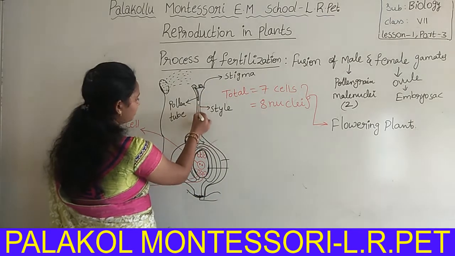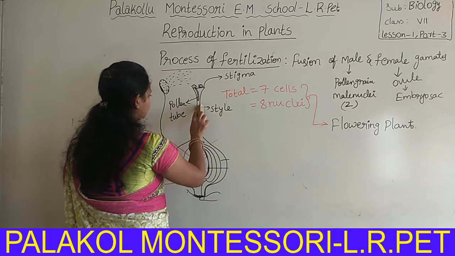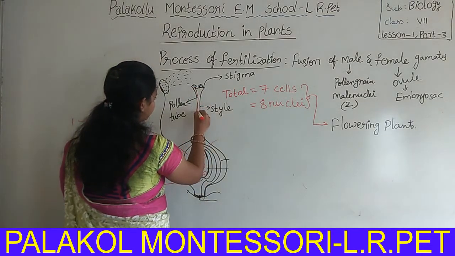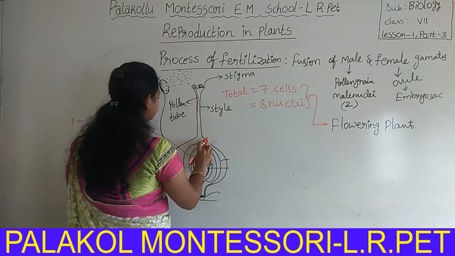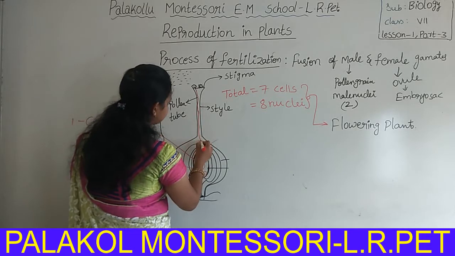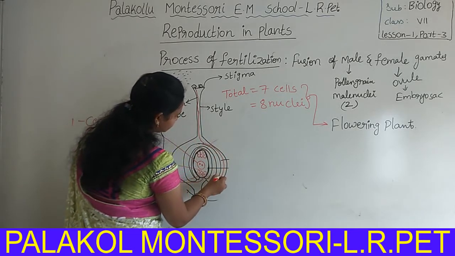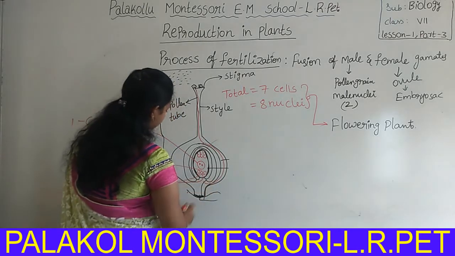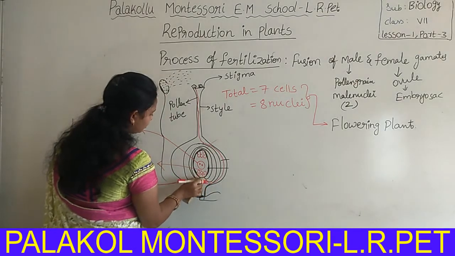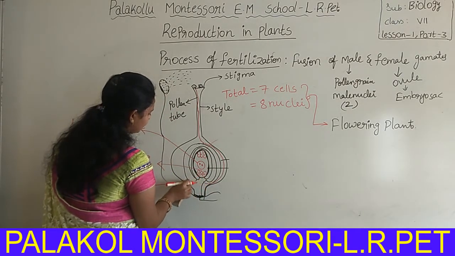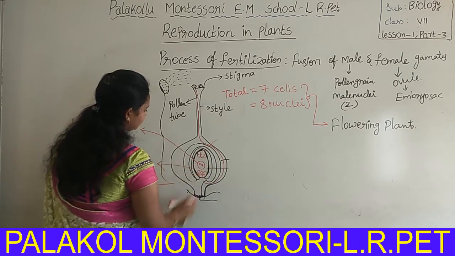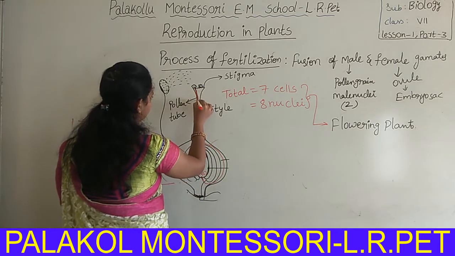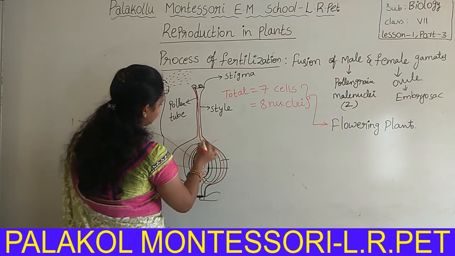What will happen when the pollen tube reaches the embryo sac? Now this pollen tube enlarges. I am representing the pollen tube with red color to avoid confusion. The pollen tube enlarges and moves towards the egg cell. This is the pollen tube, moving towards the egg cell.